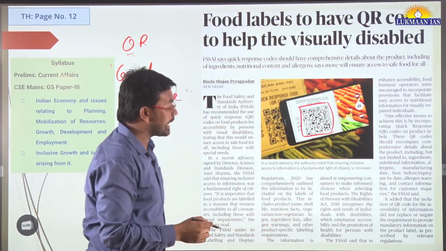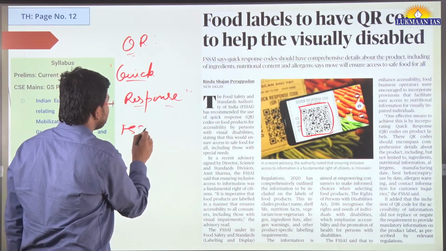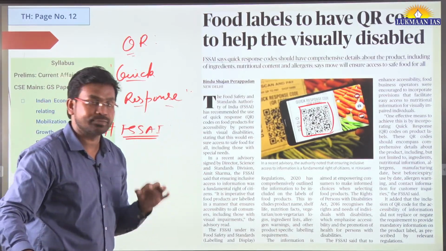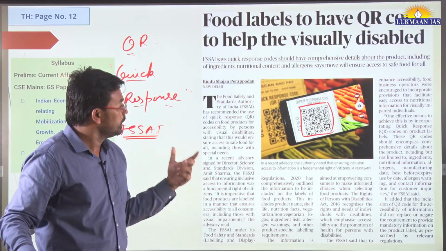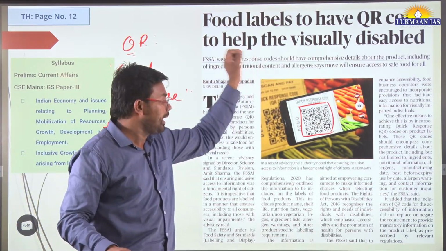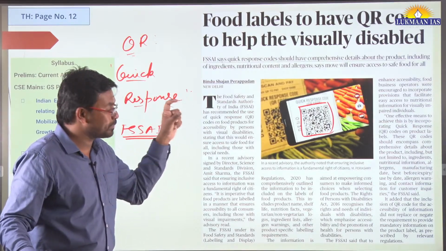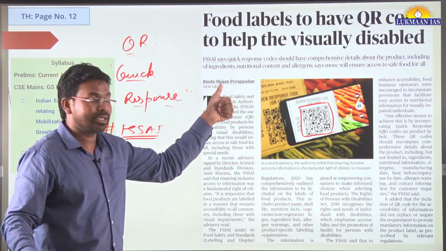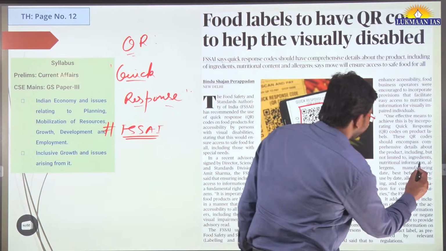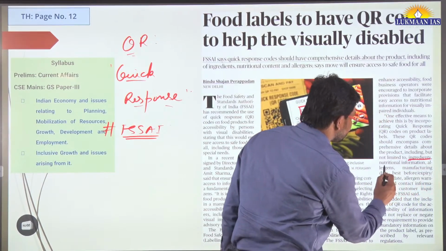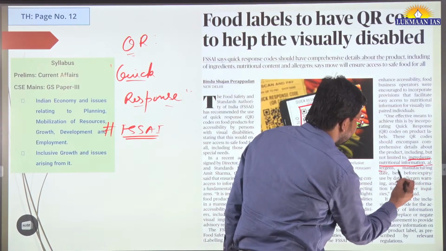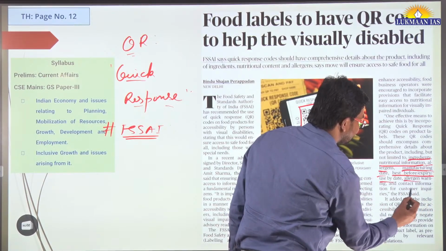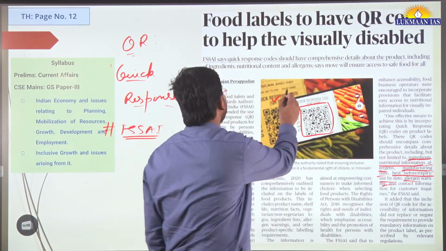Now the FSSAI, which is known as Food Safety and Standards Authority of India, has decided that all the packaged foods that are going to be delivered to the consumers will have a QR code, and once people scan this QR code, they will be getting a lot of information from it. Information like, for example, what are the ingredients, nutritional information, allergens, manufacturing date, best before or expiry. These kinds of information will be available over here.